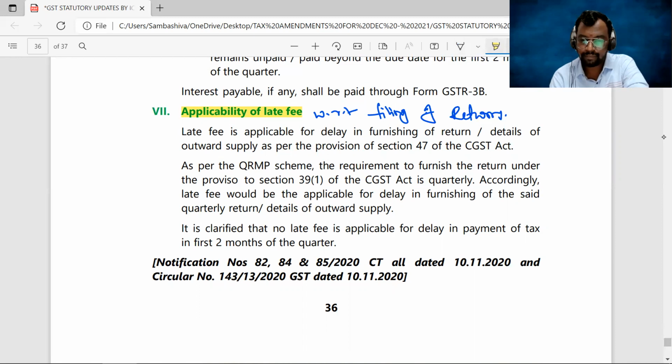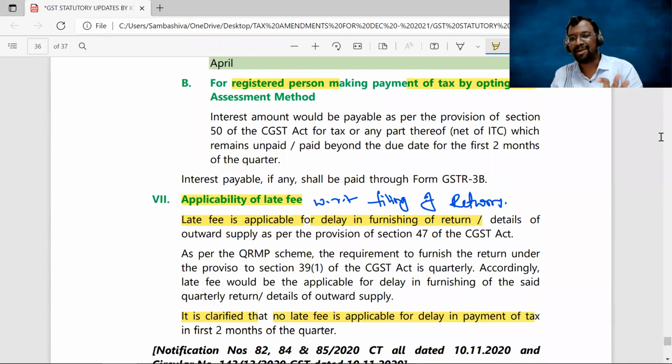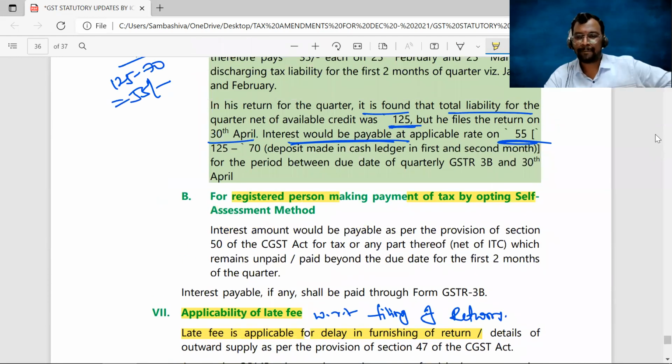You can check out here. Late fee is applicable for delay in furnishing of returns. Clear, sir? It is clarified that no late fee is payable for delay in payment of tax. For delay in payment of tax, interest is leviable. Clear, everyone? So that's the first amendment in the returns chapter, QRMP scheme, the lengthiest amendment. Okay, sir. So just go through it and ask the doubts if any.